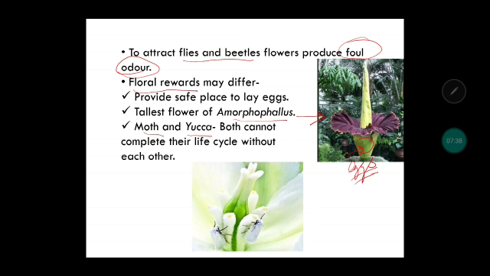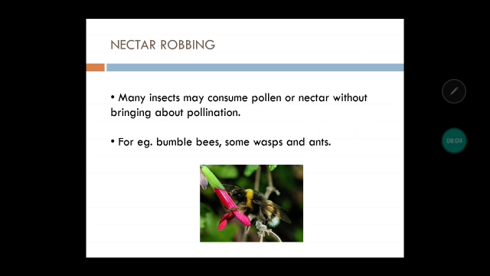Now in this also the floral reward varies, means both of them cannot complete their life cycle without each other. Means a particular stage of its development depends on this flower. Without this flower, this insect cannot complete the whole life cycle. So the floral rewards or benefits for these pollinators vary from plant to plant.